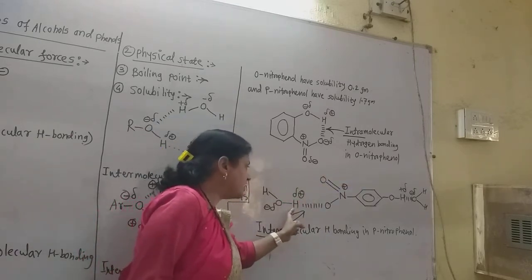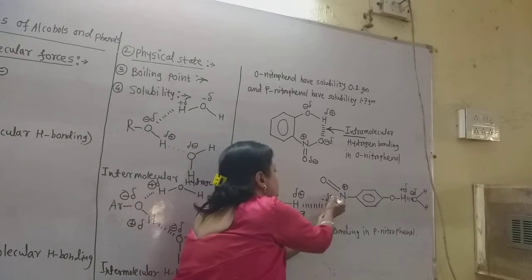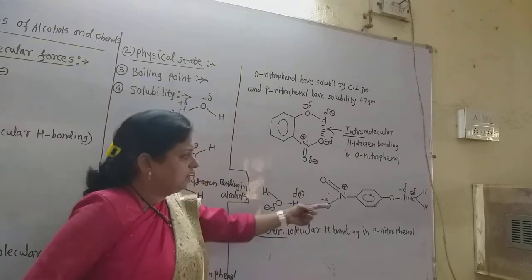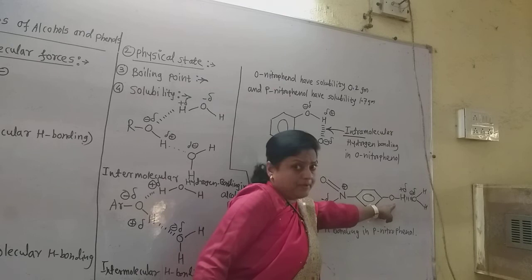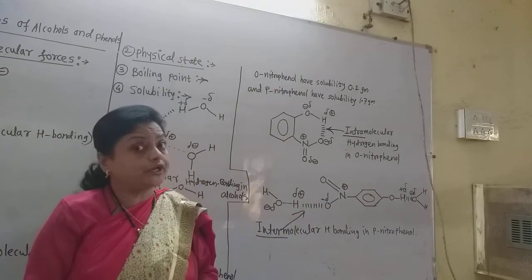The positively charged hydrogen of the water gets attracted toward the negatively charged oxygen of the nitro group of the phenol. Again, the positively charged hydrogen of the phenolic OH group of paranitrophenol gets attracted to the negatively charged oxygen of the water molecule.